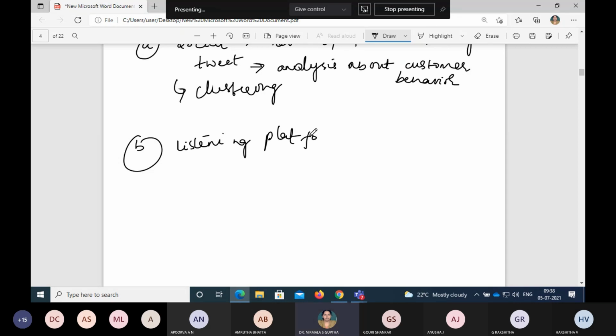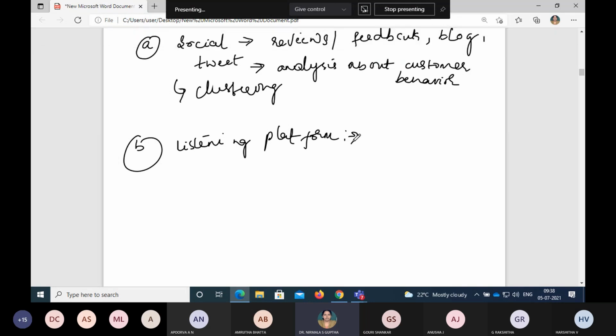So what is this listening platform with respect to your text mining application? A listening platform is also a text mining application, so that in real time it gathers the social data, blogs and other textual feedbacks, and it filters out what is necessary. So it extracts the true consumer sentiments. Okay, so listening is that. So sentiments will be captured.